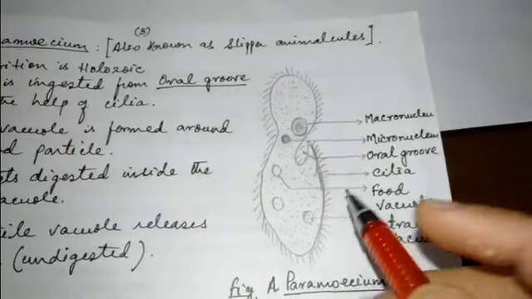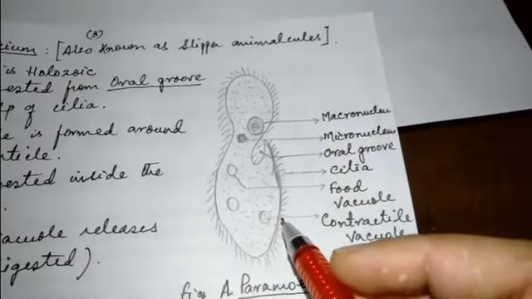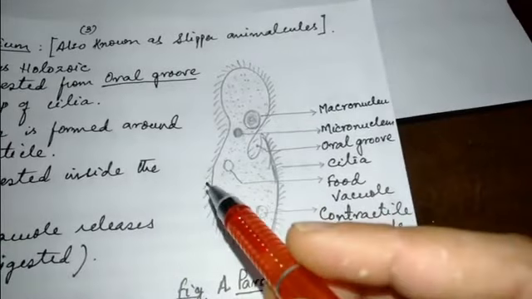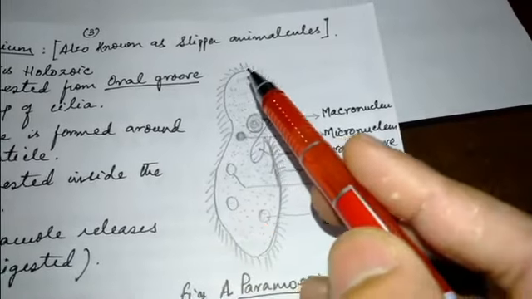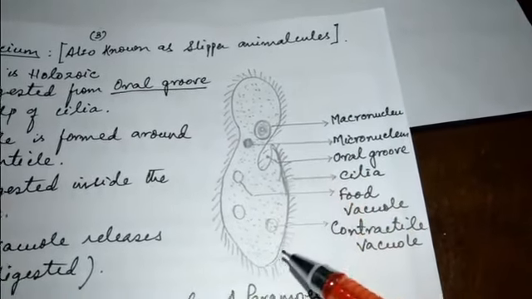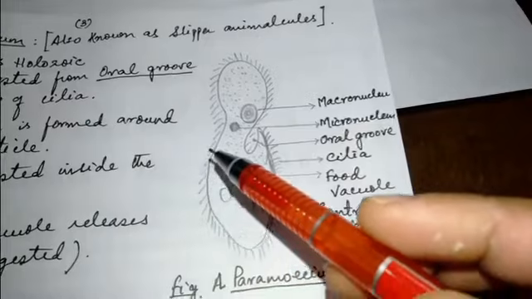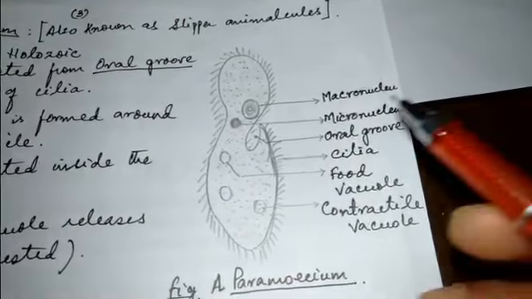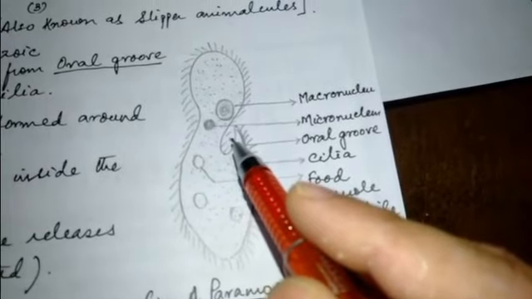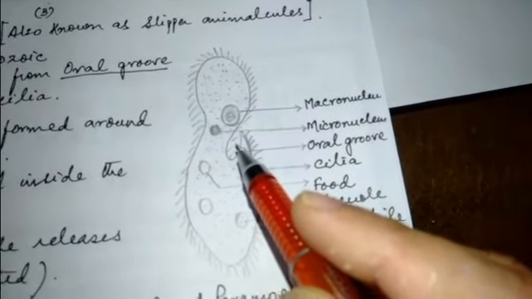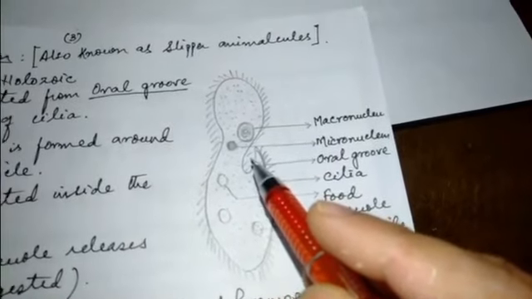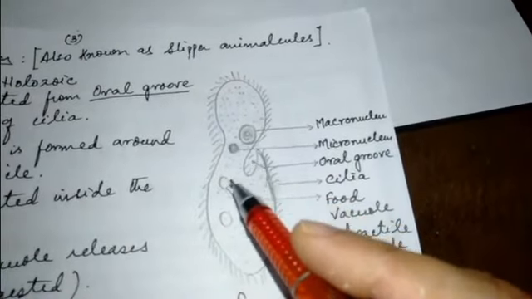It is a bit more advanced than the amoeba, as Paramecium has a particular shape, and it has locomotory structures called cilia. Apart from these, Paramecium has a specific oral groove through which the food can be engulfed and taken inside the body.